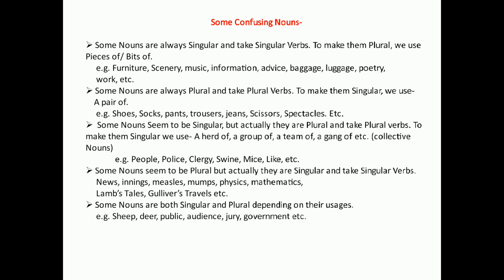It is important to notice here that there are some nouns that are always singular and take singular verbs. If we want to make them plural, how can we make them plural? We will use pieces of or bits of. The nouns that are always singular are furniture, scenery, music, information, advice, baggage, luggage, poetry, work, etc.